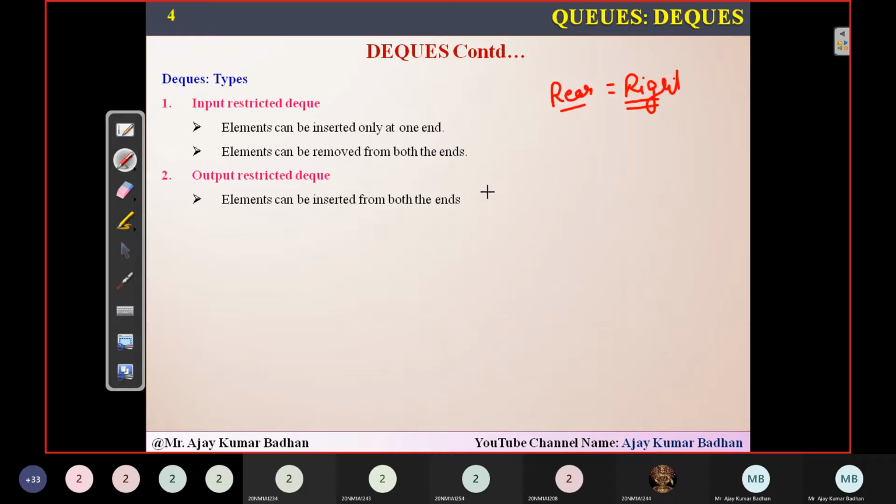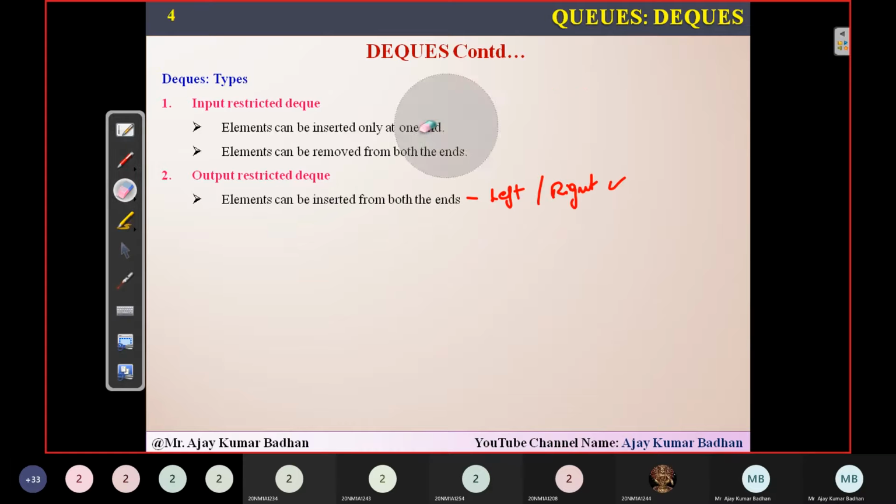Both directions means you can insert from the left or you can insert from the right. So, the first type is input restricted, which means you can insert the elements only from the rear, or we call it the right. Whereas in output restricted, elements can be inserted from both the right and the left, that is, front or rear.